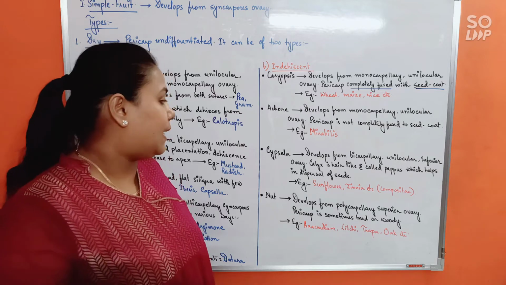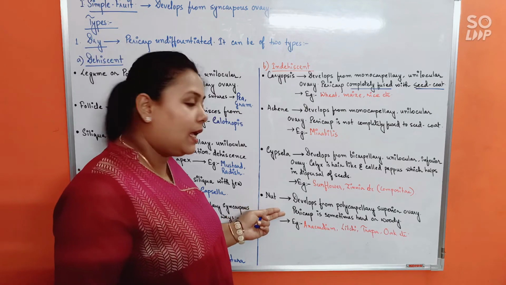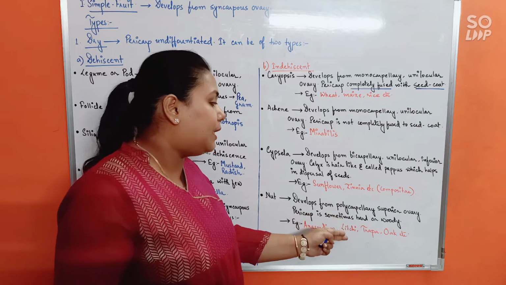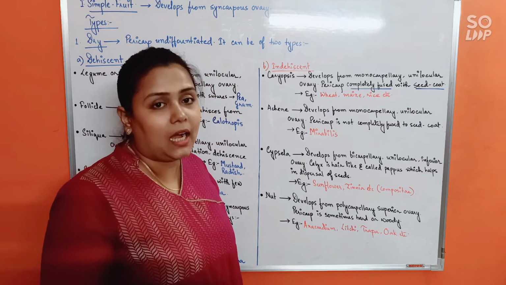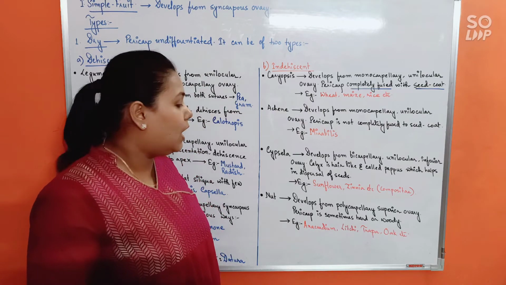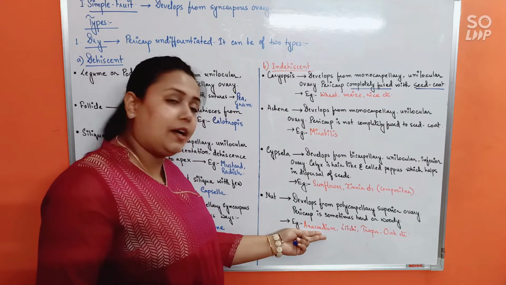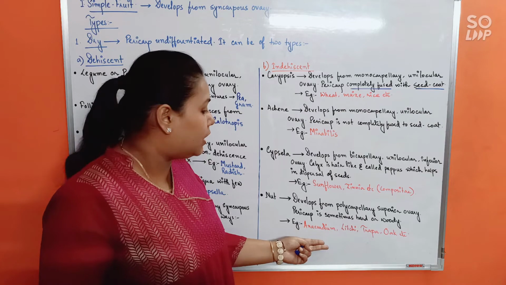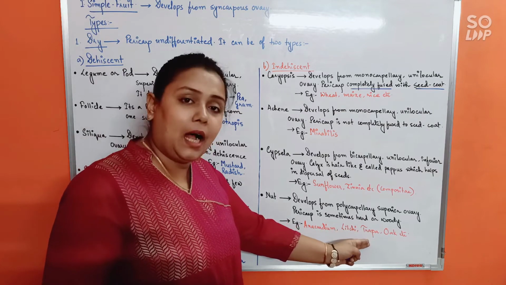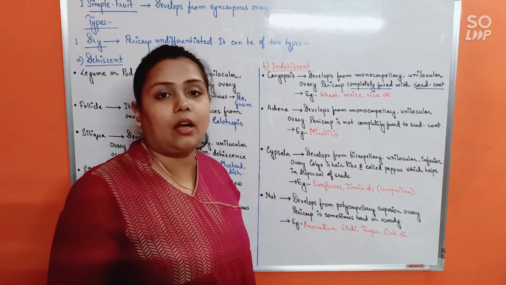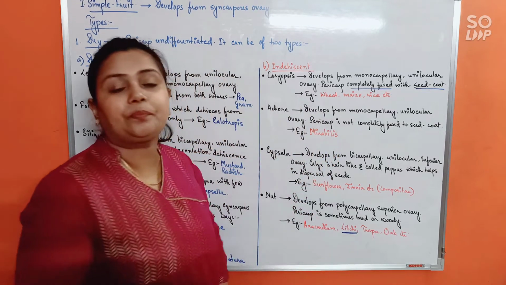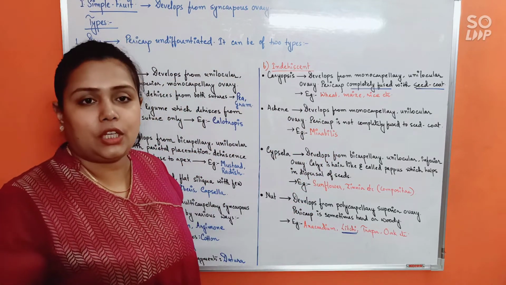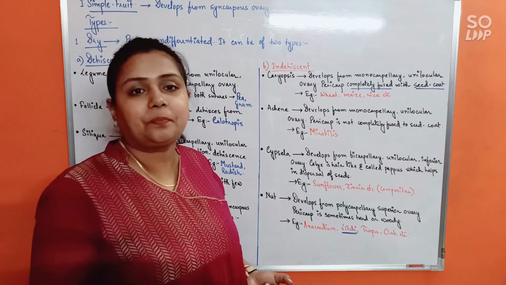Okay. Next, nut. Develops from polycarpillary superior ovary. Pericarp is sometimes hard or woody. Okay. Examples are anacardium, that is cashew nut, lychee, trapa, oak, etc. About lychee, there is something very unique you should know. See, in the lychee, which is the edible part?